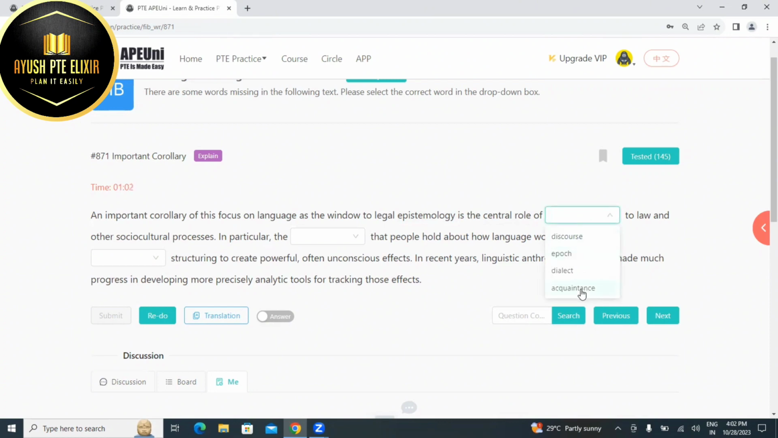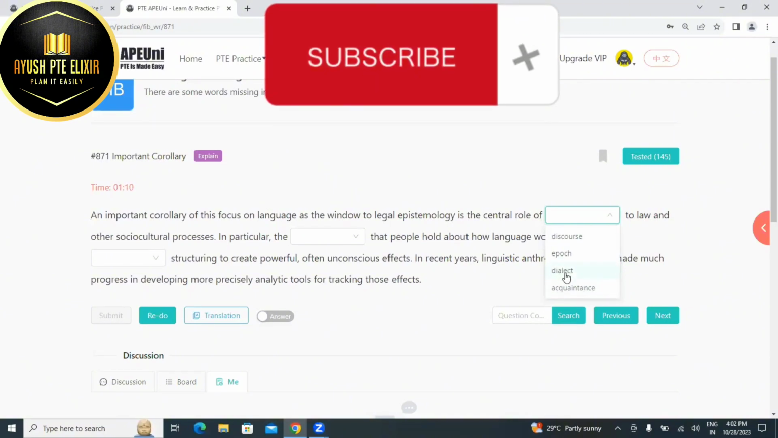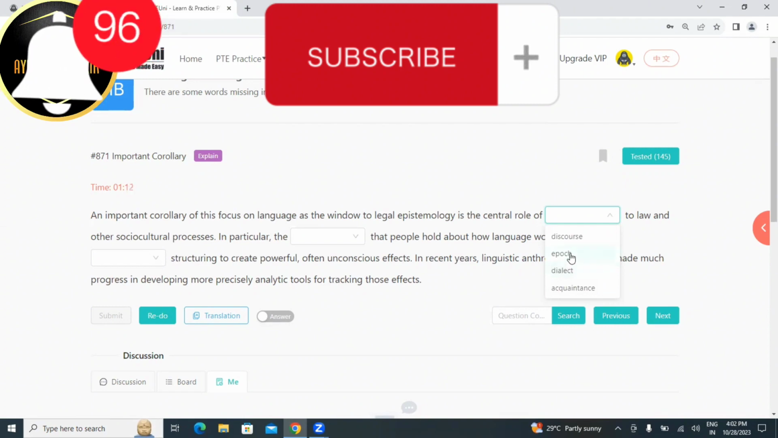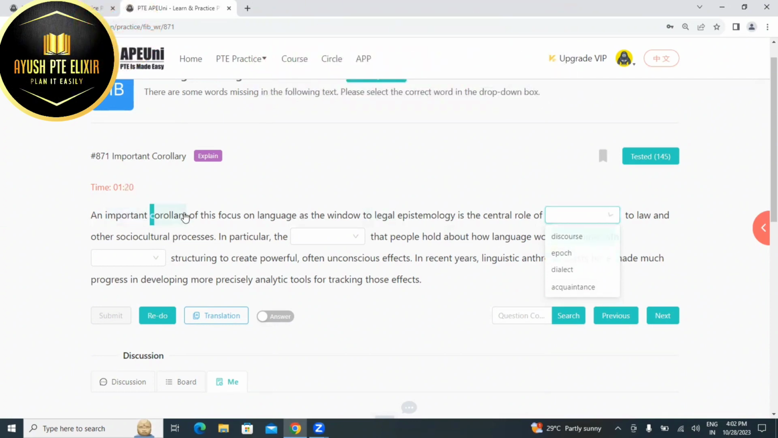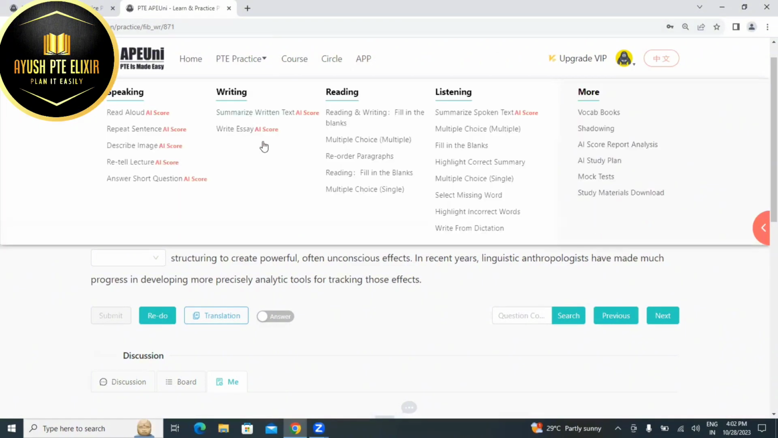Acquaintance cannot be there. Acquaintance is jaan pehchan ka, the one you know. Dialect, yet it can be used because dialect is basically language. And epoch, I cannot say. Epoch is kind of era, yug, or discourse. An important corollary, obviously corollary comes in discourse. Like discourse is a kind of word that we use for the written material mostly.